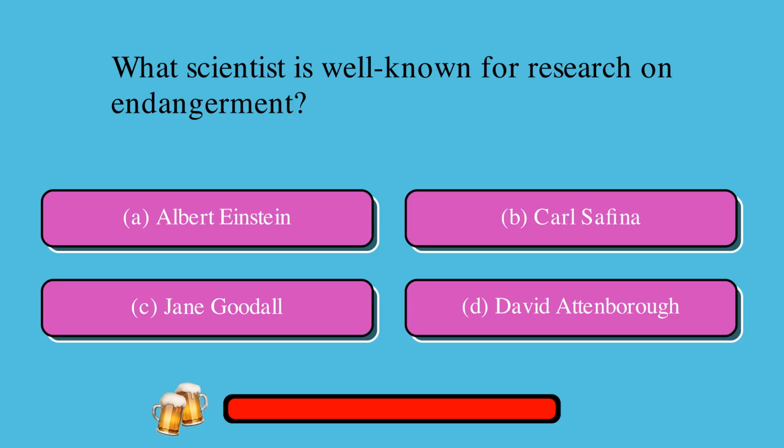What scientist is well known for research on endangerment and its possible solutions? A. Albert Einstein, or B. Carl Safina, or C. Jane Goodall, or D. David Attenborough? The correct answer is B. Carl Safina.